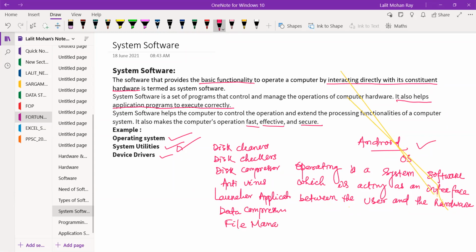There are so many examples. File managers are also system utilities or utility software. Disk partitioner is also one type of system utility or utility software.